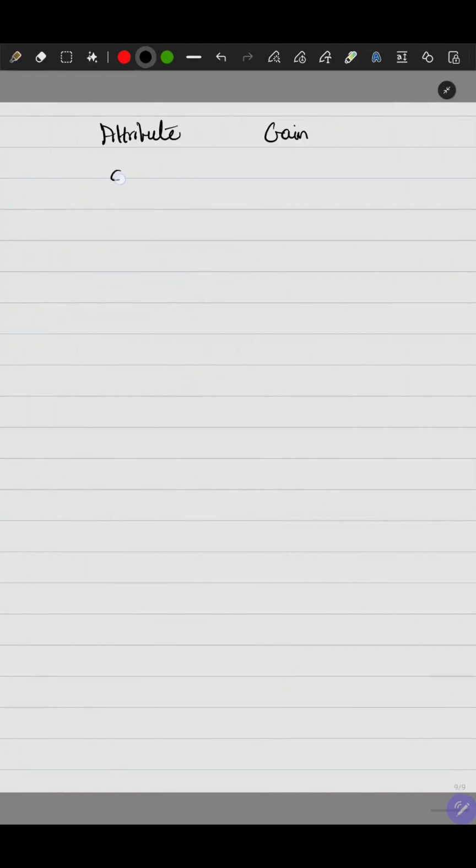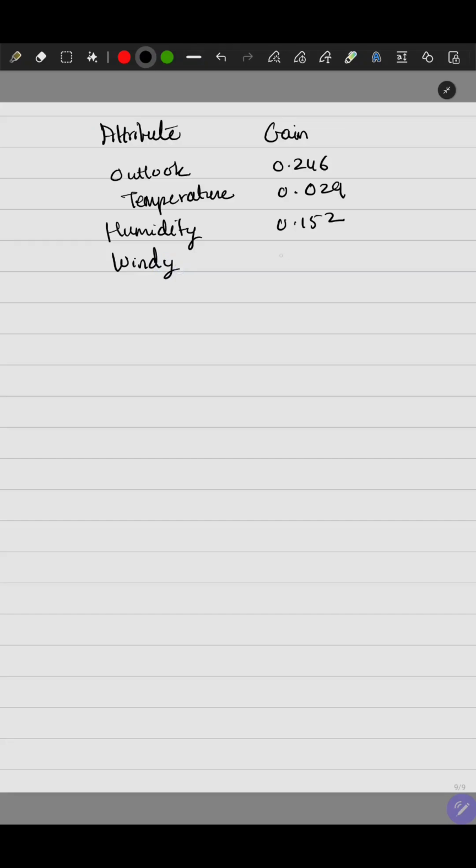So for outlook it was 0.246, temperature 0.029, humidity 0.152, and windy 0.048.